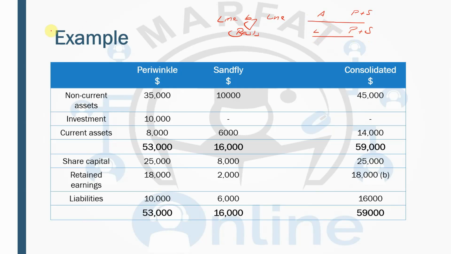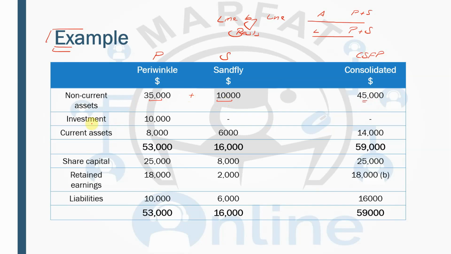Right in front of you there is an illustration, an example which shows how we are going to consolidate. This is Periwinkle, which is the parent, and then Sandfly, which is the subsidiary, and these are the consolidated financial statements, specifically the consolidated statement of financial position. You are going to take the non-current assets of the parent, which is 35,000, and accumulate this with that of the subsidiary, and the total non-current assets are going to be 45,000.